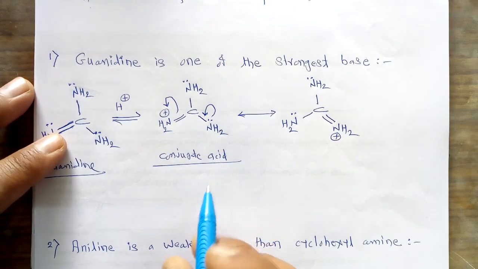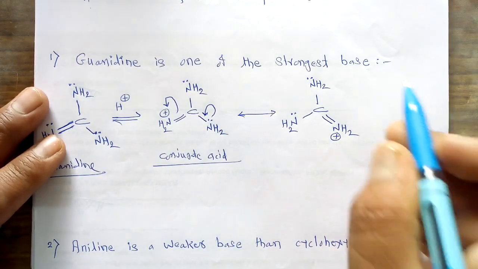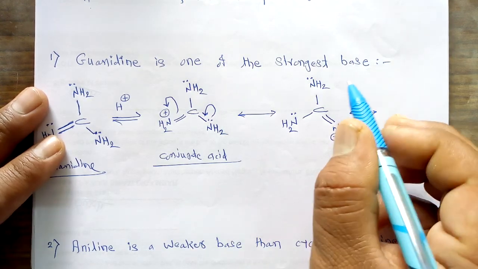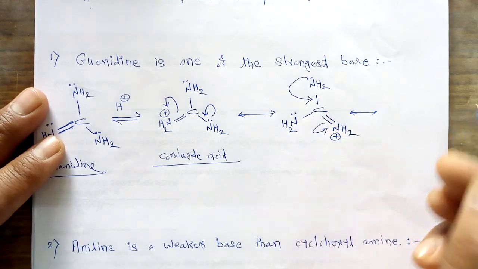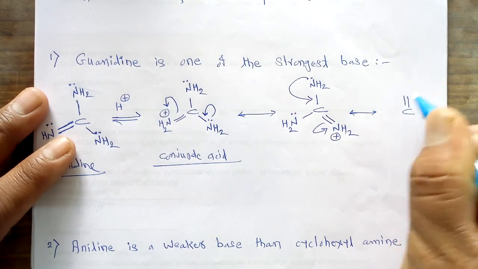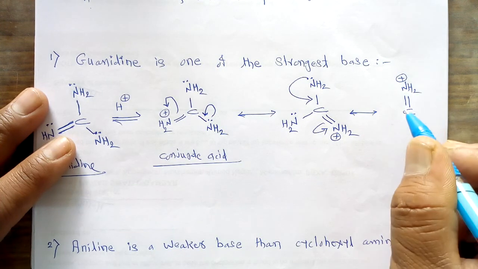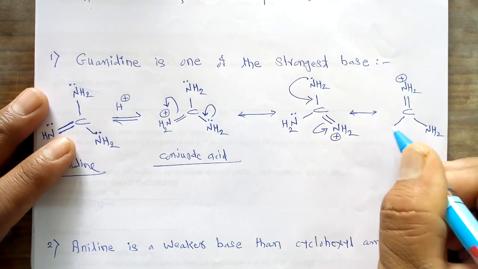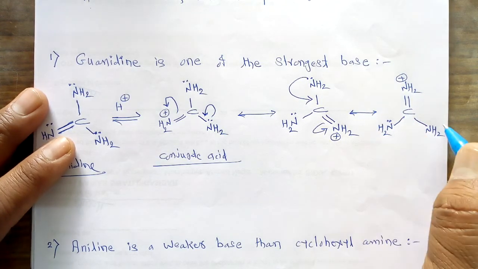Now in a further step, this positive charge on this nitrogen again gets stabilized in the next resonating structure by the involvement of this lone pair in conjugation. So again it shifts here, and we get the next resonating structure: C double bond NH2, which becomes positive, and we write the remaining groups as NH2, in this case also having a lone pair on this nitrogen atom.